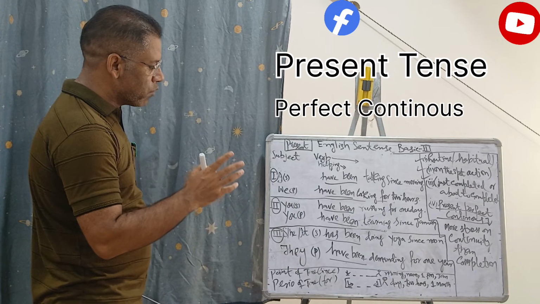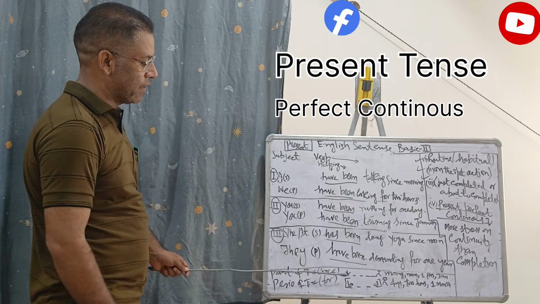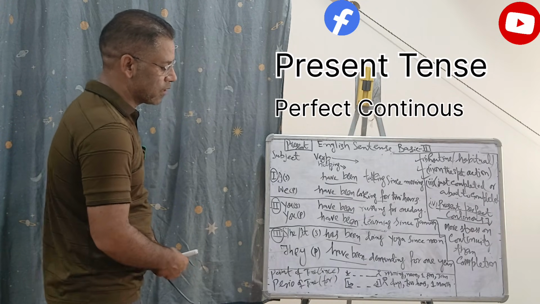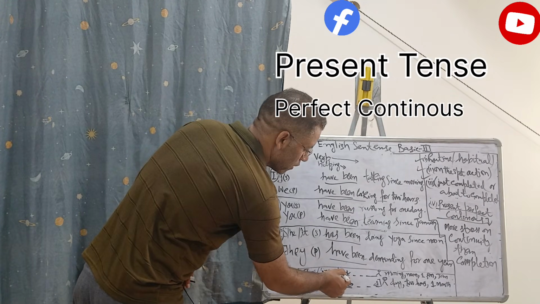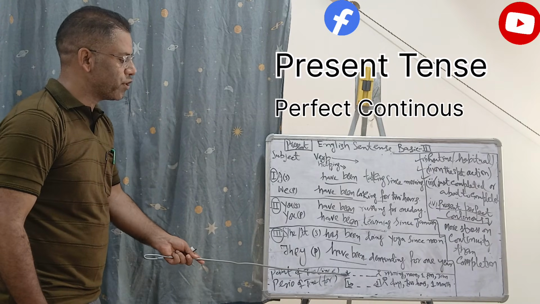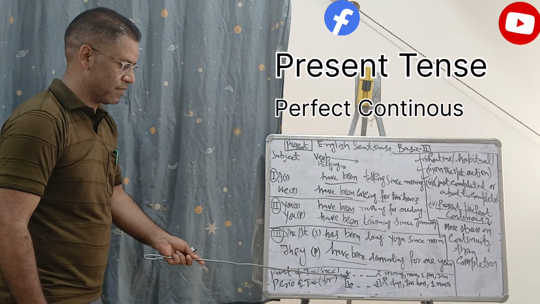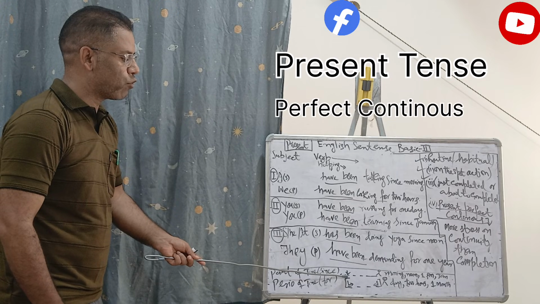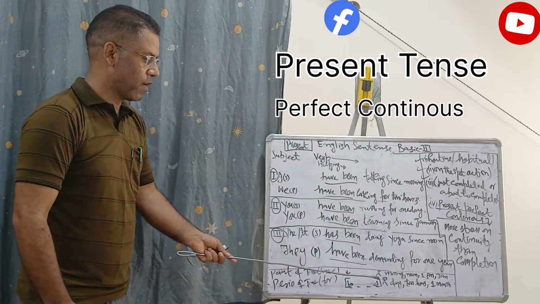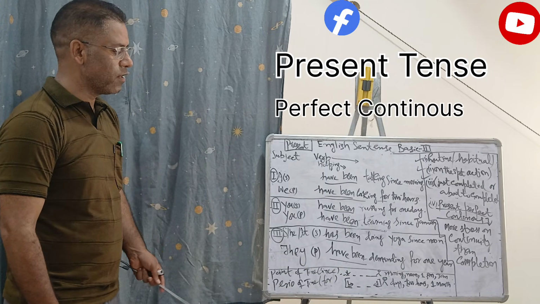When we put some point on the timeline, no doubt time has no beginning and no end, but we have put a particular point here and we say 'since'. That is, from this point of time we start working, and we are actually here.